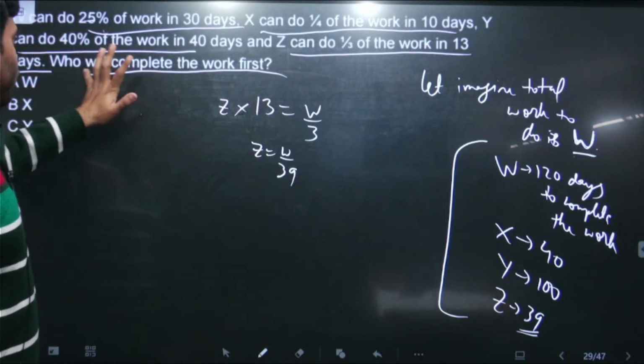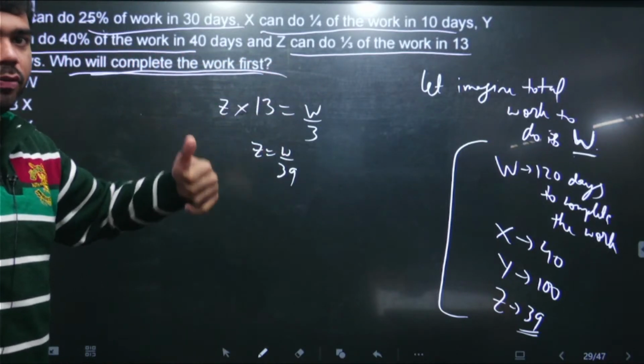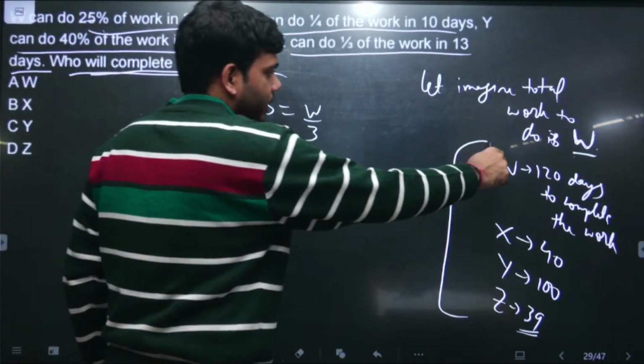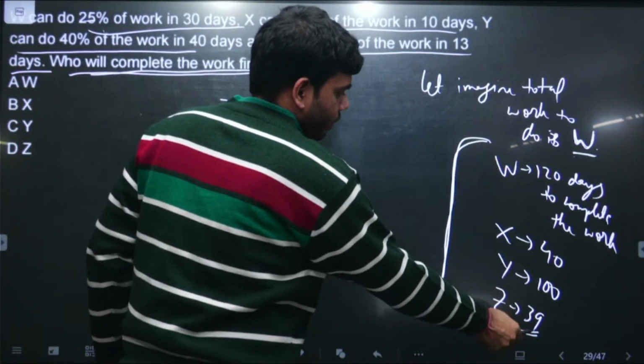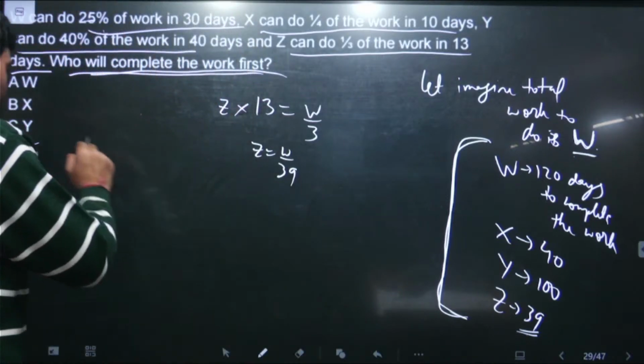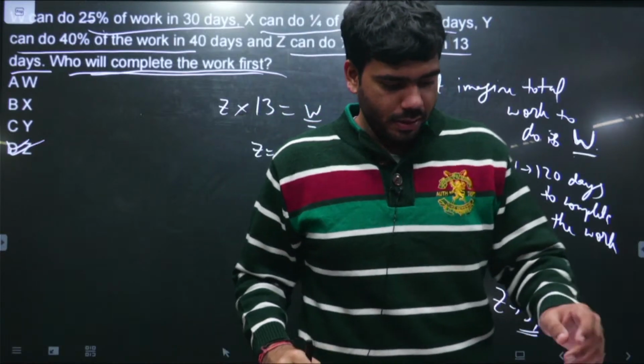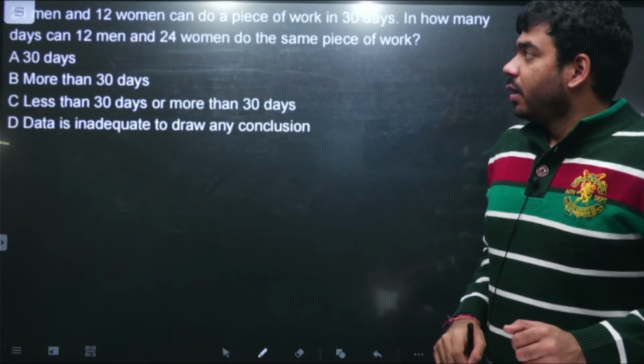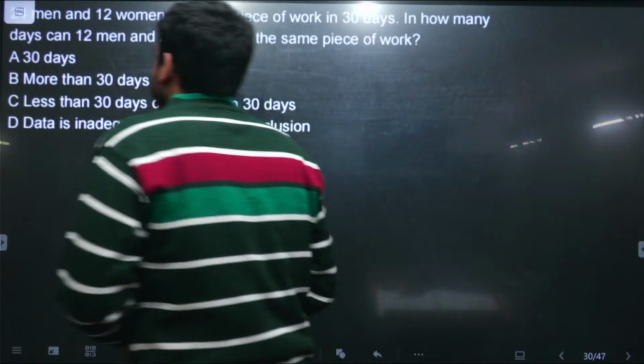Then we need to find who will complete the work first. The person who will complete the work first is the one who will take the least amount of days, and the least amount of days will be taken by Z. Z is completing the work in 39 days. So your answer is option number D, Z. This is a very simple question, right? This is on the same line. This is the next question.